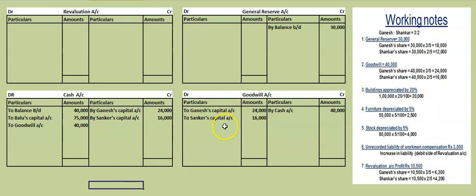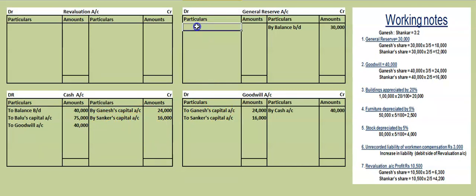Goodwill, we have three entries here because this is a case of goodwill brought in cash and withdrawn by the old partners. In the old ratio only we are distributing because no new ratio is given. If a new ratio is given, we will distribute in the sacrificing ratio, and the sacrificing ratio will be the ratio sacrificed by the old partners for admitting the new partner.